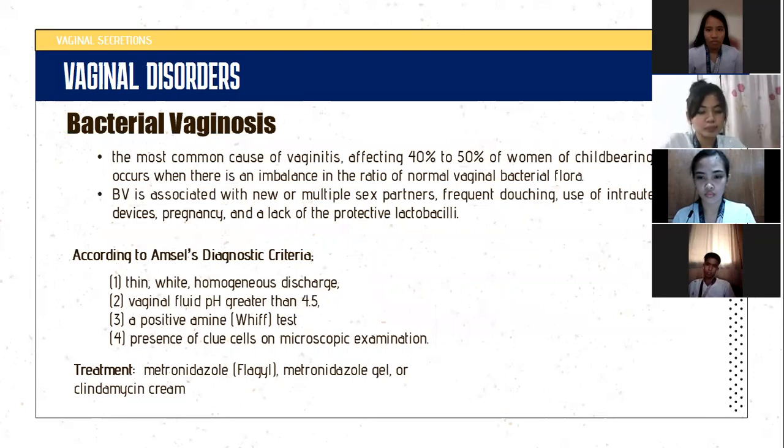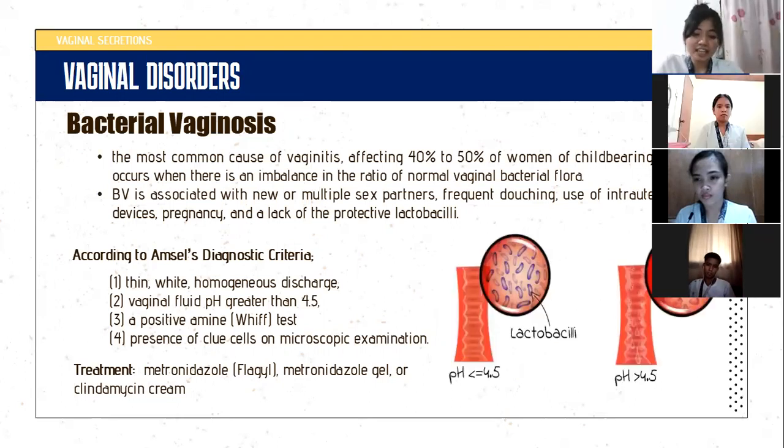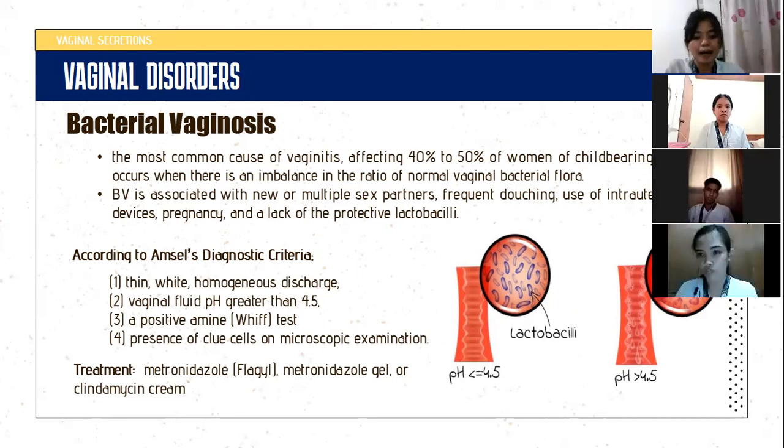Bacterial vaginosis, the most common cause of vaginitis of women of childbearing age. It occurs when there is an imbalance in the ratio of the normal vaginal bacterial flora. Normally, the vagina has an environment containing both good and bad bacteria, and an infection occurs when the bad bacteria outnumbers the good bacteria, which is the lactobacilli. This upsets and throws the vaginal environment out of balance. It can be caused by the use of intrauterine device, douching, pregnancy, and lack of protective lactobacilli.